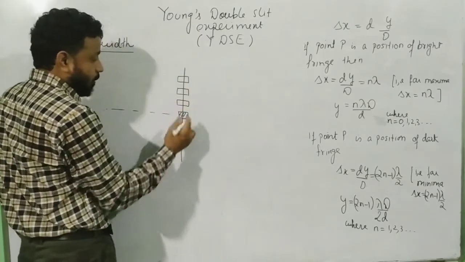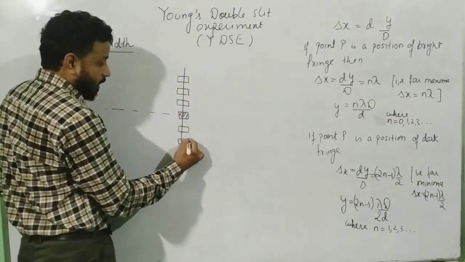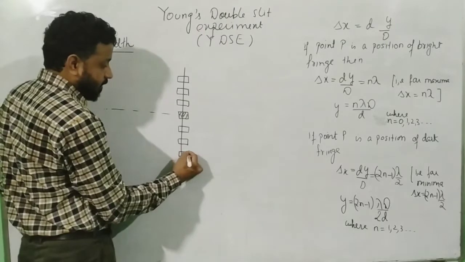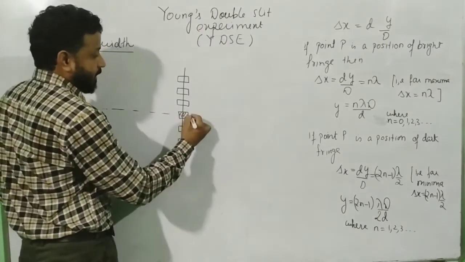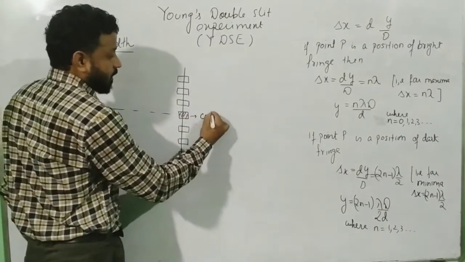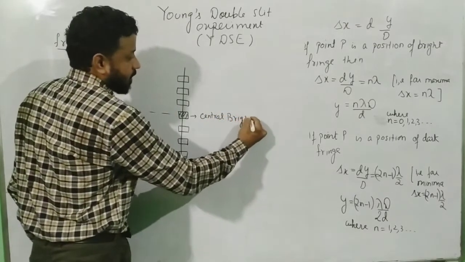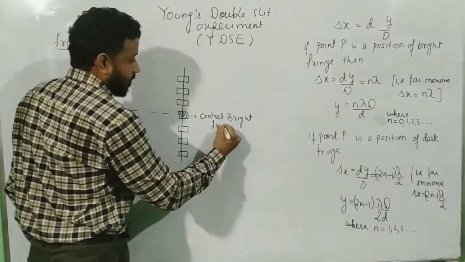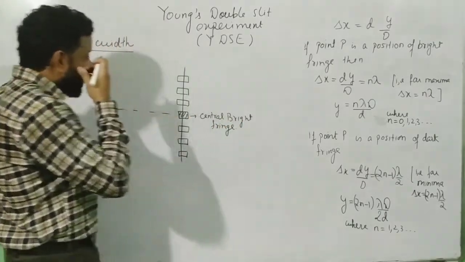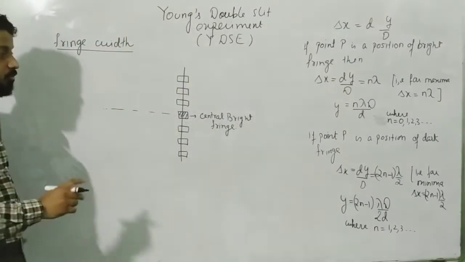So what I am drawing in the boxes are the bright fringes over here. Now the one which I have shaded is called the central bright fringe. That means the midpoint of the screen will always be bright.